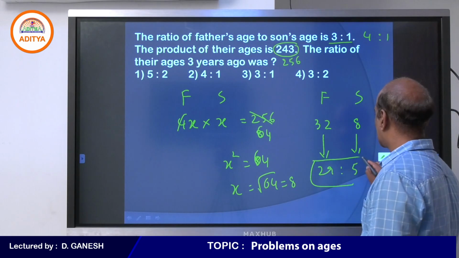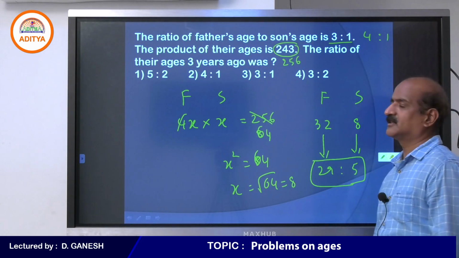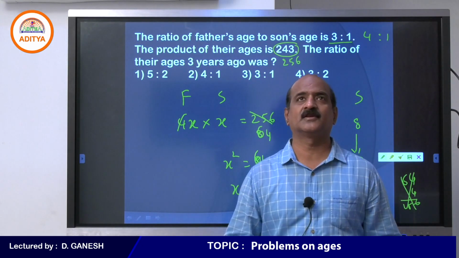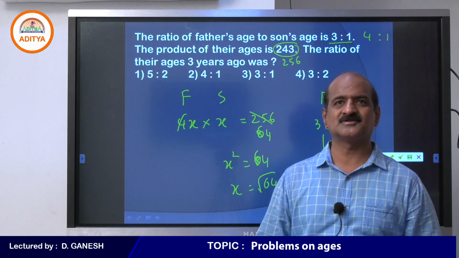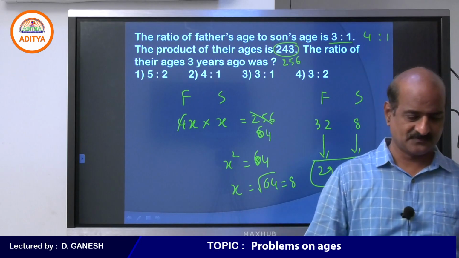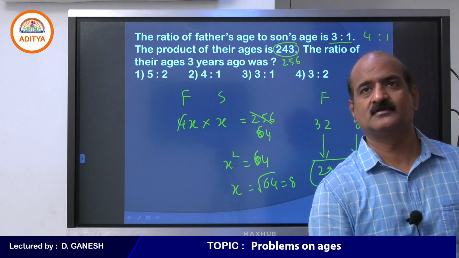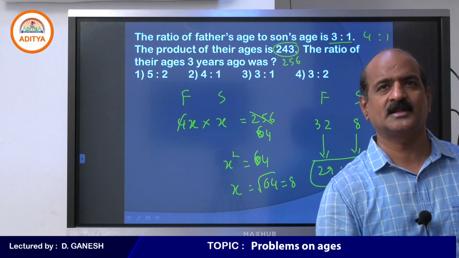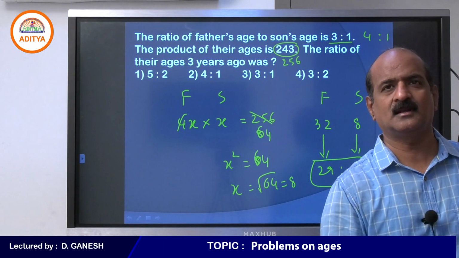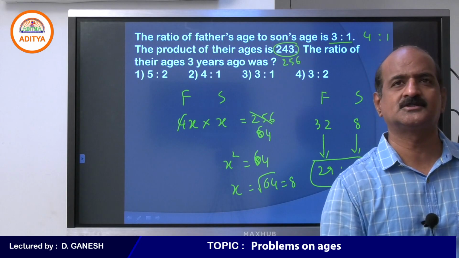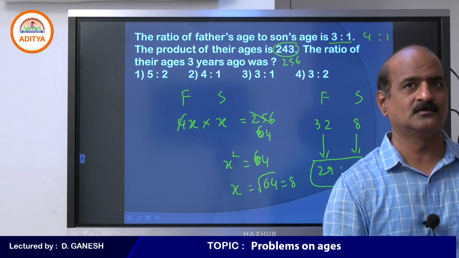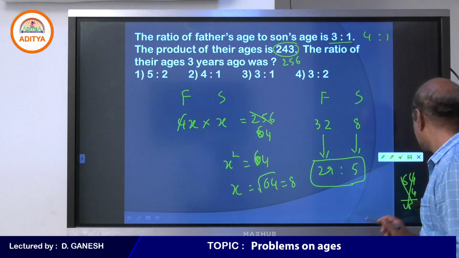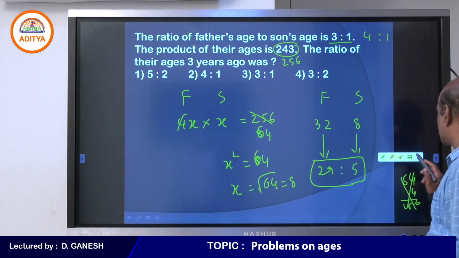Student, this is the process when you are given the product. If you are given the sum, that's different, but when you are given the product, this is the process. So this is the end of problems on ages. I understand that yes, you are getting it right, but still I believe some of the questions you might find a little difficult. We discuss those questions again. Okay students, again we meet tomorrow at the same time.